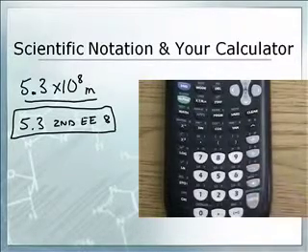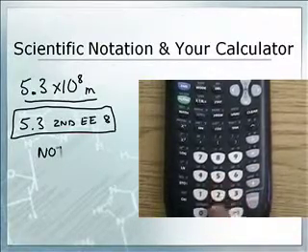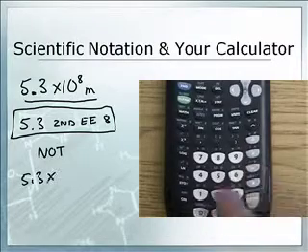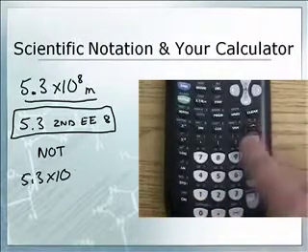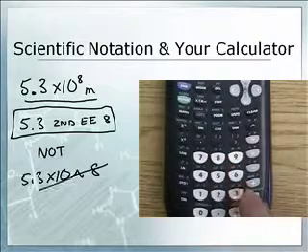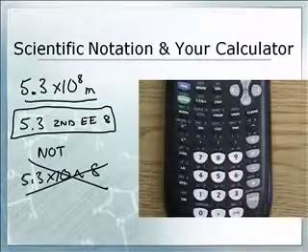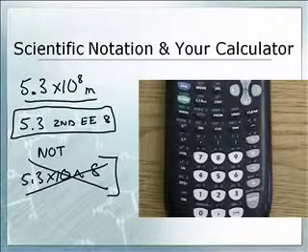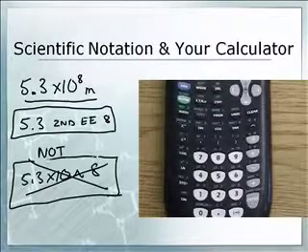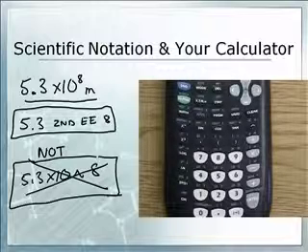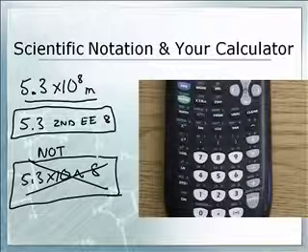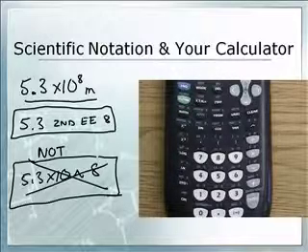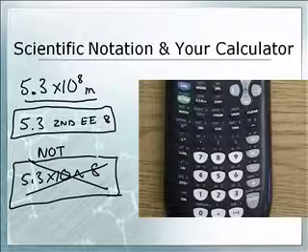Do not do this. Let me show you what not to do. Do not go 5.3 times 10 caret 8. Now, that will work occasionally. That starts to be problematic when you start to multiply and divide and add and subtract numbers. Typically dividing, right. If you're a parentheses guru, that will work. If you do not use them properly, it won't work, so don't do it. Just use the EE button. EE button. Okay.